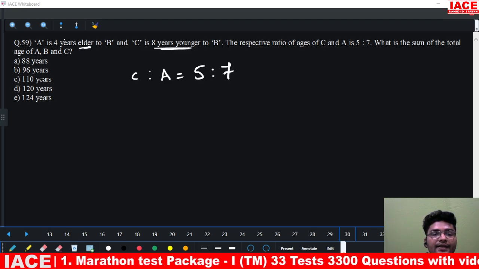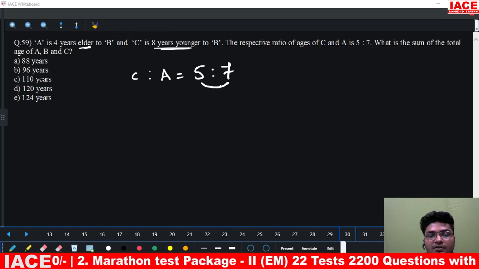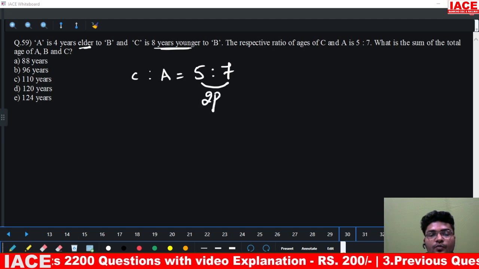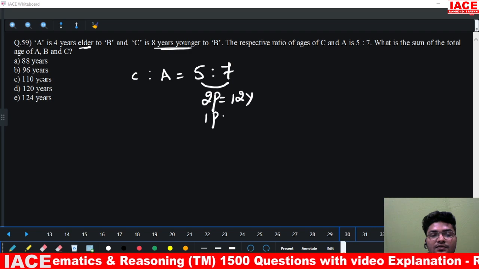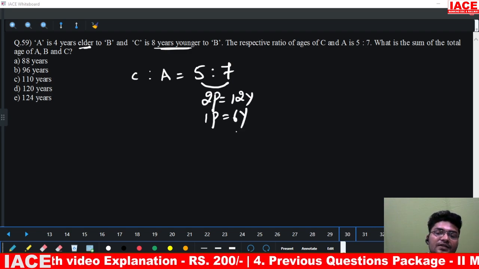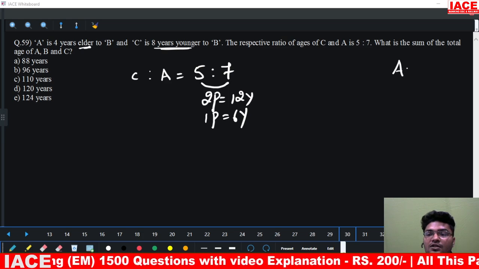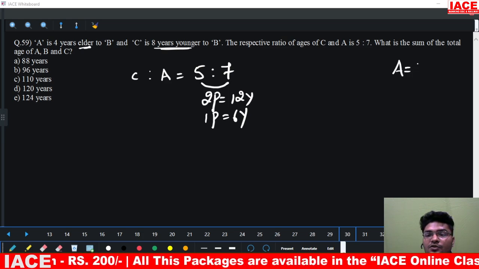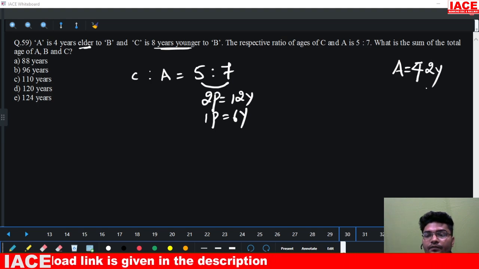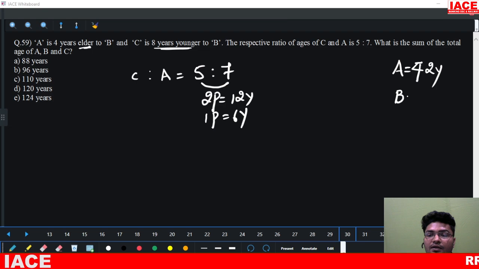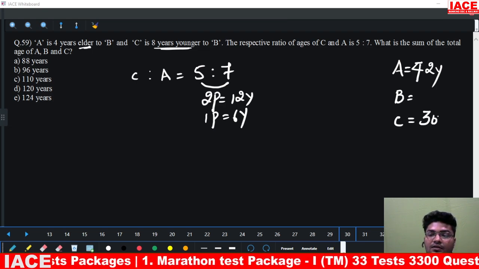That means A to C, I can say that the difference of their age is 12 years. The difference in parts is two parts. Two parts is 12 years. So one part will be 6 years. Now one part is 6 years means I can easily find out the age of A. A is how much? 42 years. What about B? B we will find out later. What about C? C is 30 years.